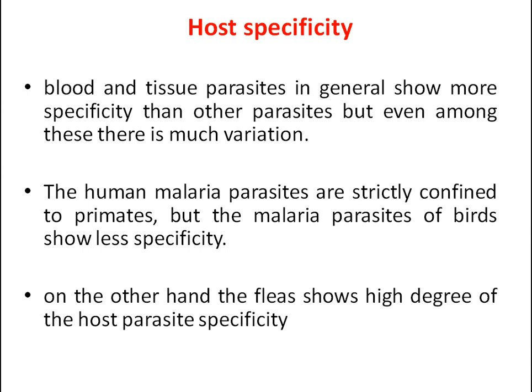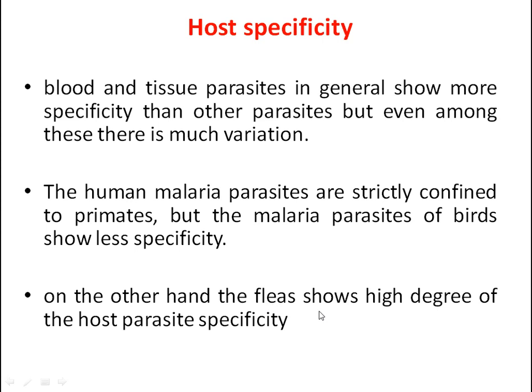So the uniqueness is present here. But even among these there is much variation. The human malaria parasites are strictly confined to the primates, but the malaria parasites of birds show lesser specificity when compared to human beings.